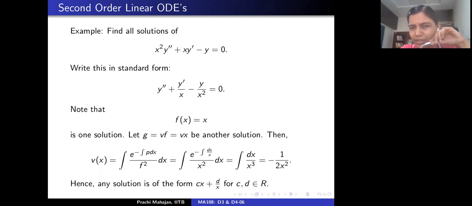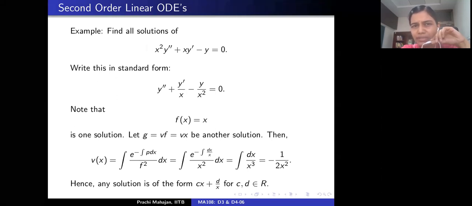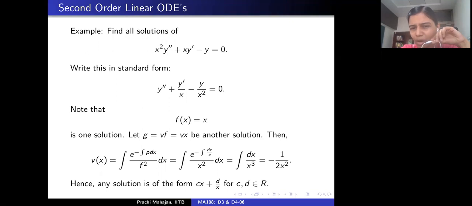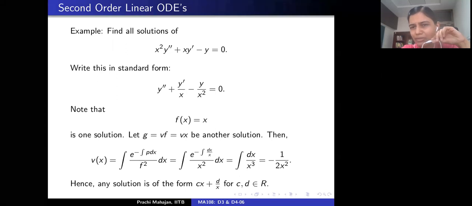Minus of 1 by 2x square cannot be a solution, because if the calculation on the slide is correct, then any solution of this differential equation is a linear combination of x and 1 by x, where c and d are scalars. So 1 upon x square cannot be a linear combination of x and 1 by x. It is not in the linear span of x and 1 by x. So either your calculation is incorrect or the calculation on the slide is incorrect. One of them has to be.